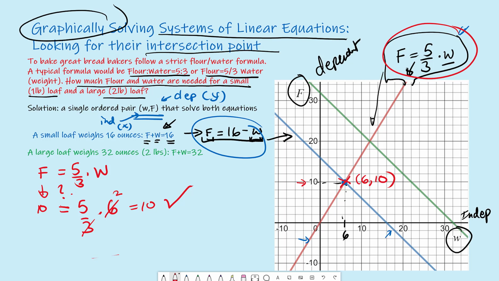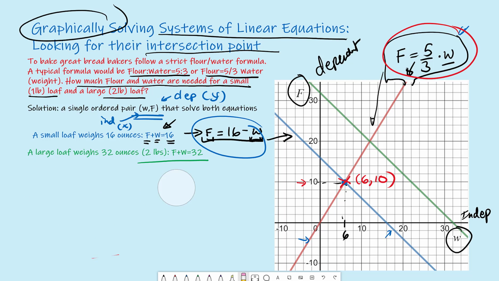I included also the graph for our green formula, our green problem, which is the 2-pound problem. So in this case, I'm going to erase some of this so that we have a little more space and order.